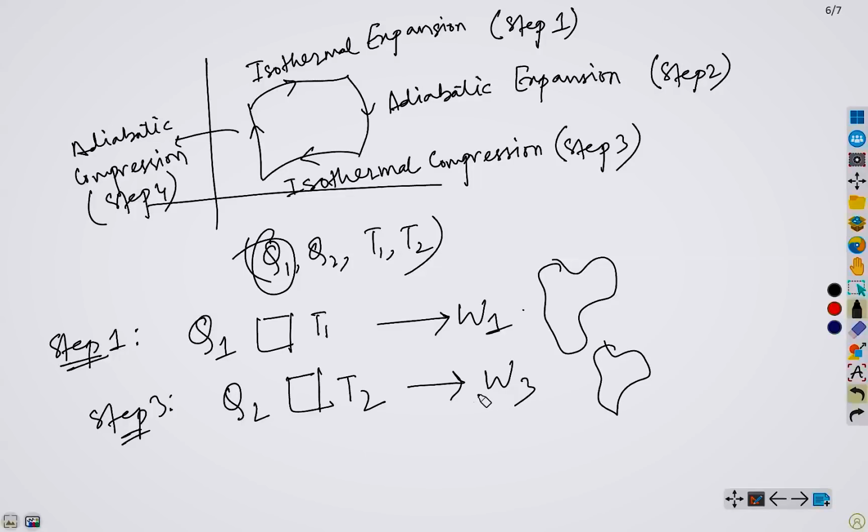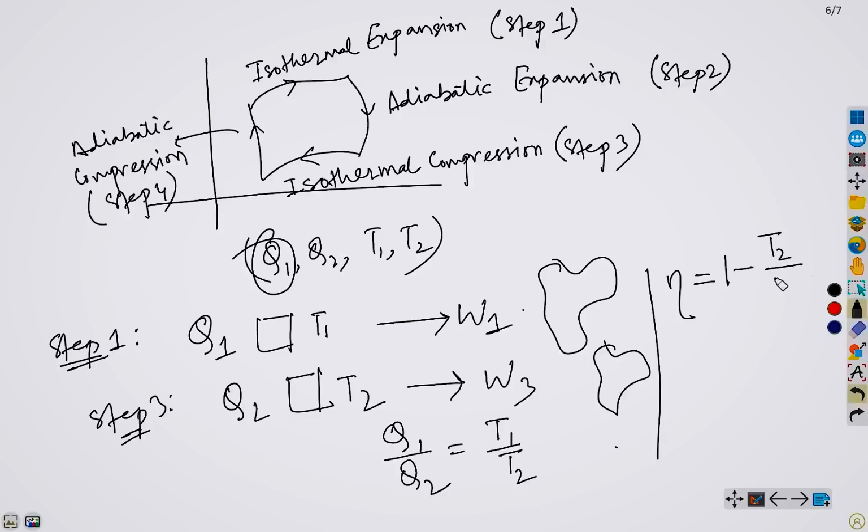After doing some computations, you can show that this ratio is equal, which is the specialty of the Carnot engine actually. And in this case, therefore, you can prove that eta equals 1 minus T2 upon T1. Therefore, the efficiency of the cycle is this.